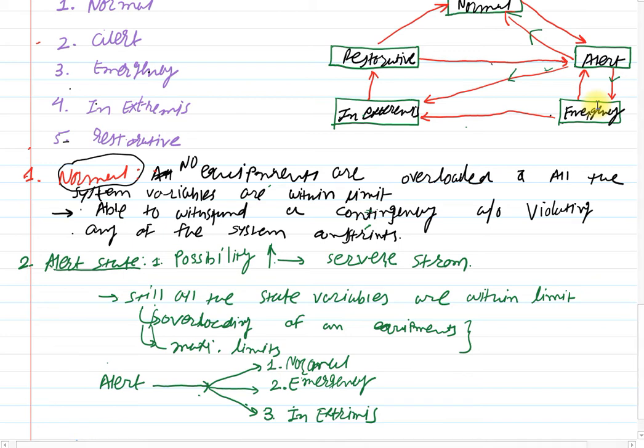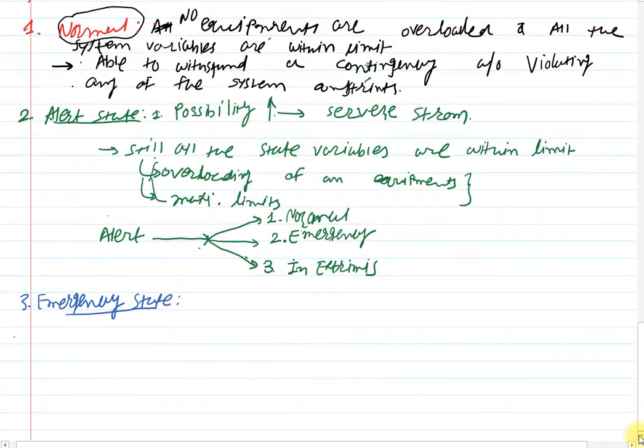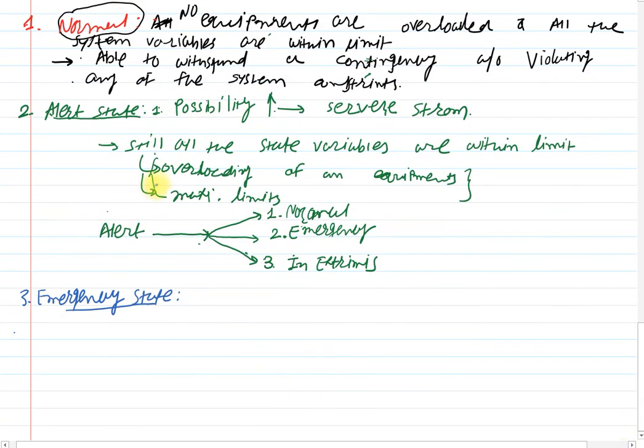Clear? Again, if it is a sufficiently severe disturbance, not a hugely severe disturbance, then the system is in the alert state and it enters from the alert state into the emergency one.